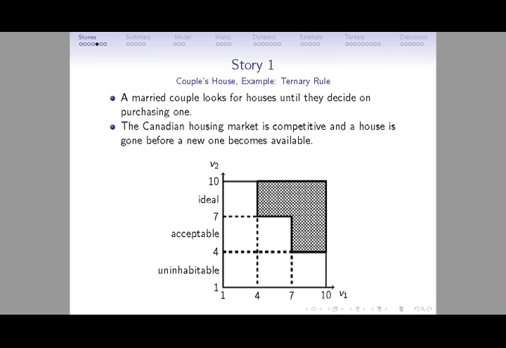Another very popular rule is that each member would rate the house by three possible things: ideal, acceptable, or uninhabitable. So they would buy a house if no one feels this house is uninhabitable and at least one person really loves this house, it's the ideal house, and for the other person it's at least acceptable. It turns out that this class of mechanism is very important, so I would call them ternary rules, because there are three possible votes.